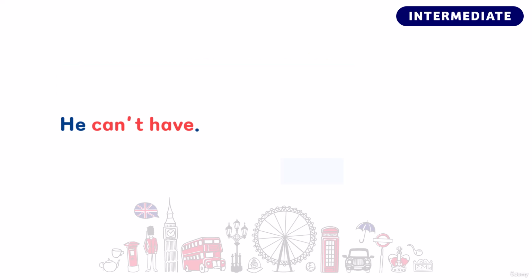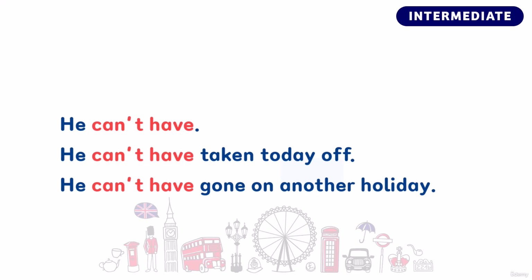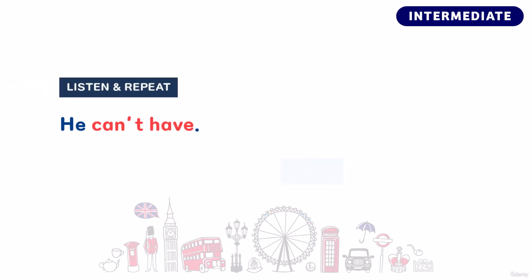Okay, so here are a few more example sentences. He can't have taken today off. He can't have gone on another holiday. He can't have called in sick. Okay, so let's now do a speaking practice of these sentences. He can't have. He can't have taken today off.